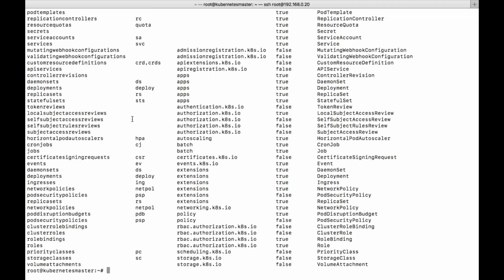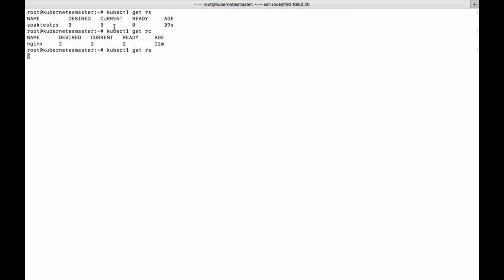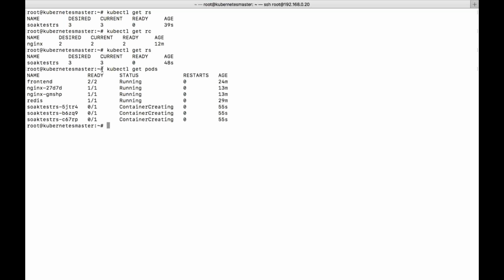Okay. This RS, so it is ensuring that there are three replications. Replication controller is represented with RC. Replication set is represented using RS. And the pods are the same. kubectl get pods. You can see here, it is trying to create three.